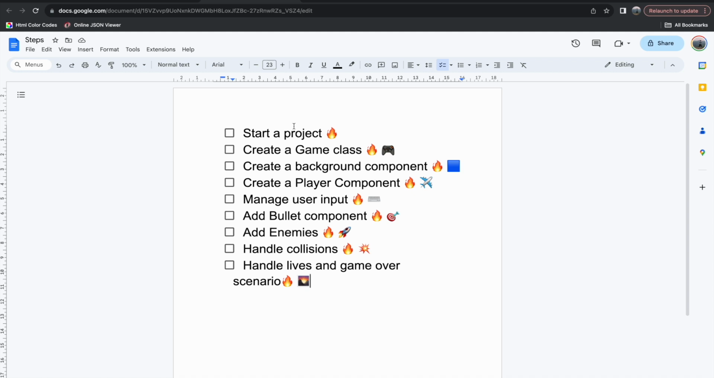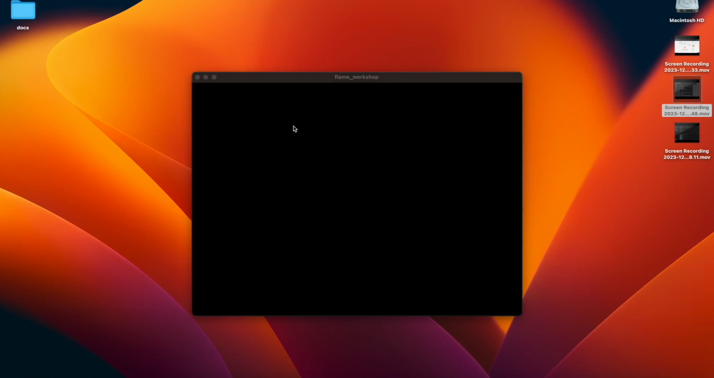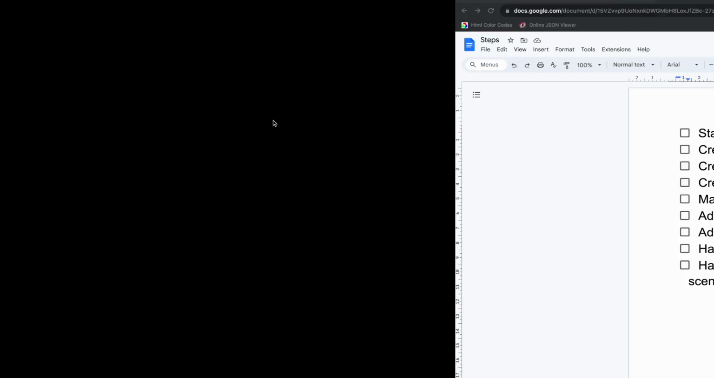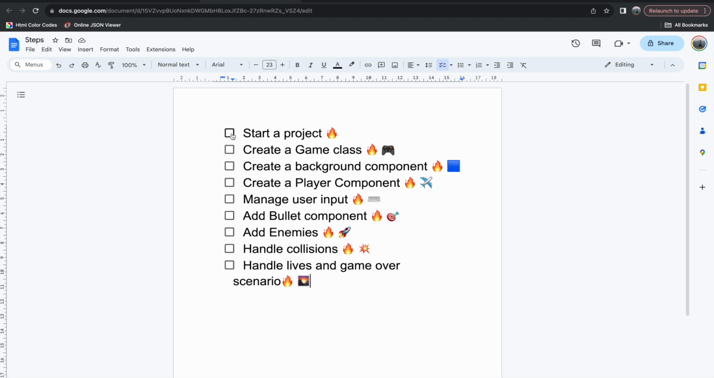When it's building, we can just check other steps. So we need to create a game class, we need to create a background component, like our blue sky. We are going to create the player component, it's already here. As you can see, it's just an empty black screen, which is obvious. We started the project.